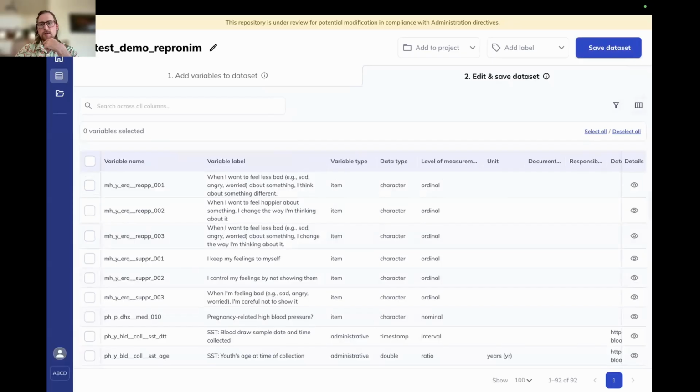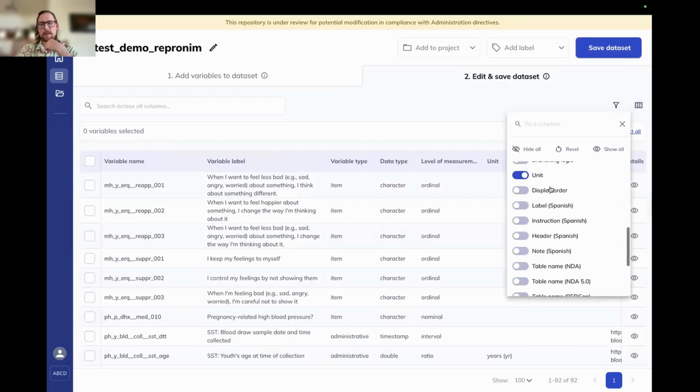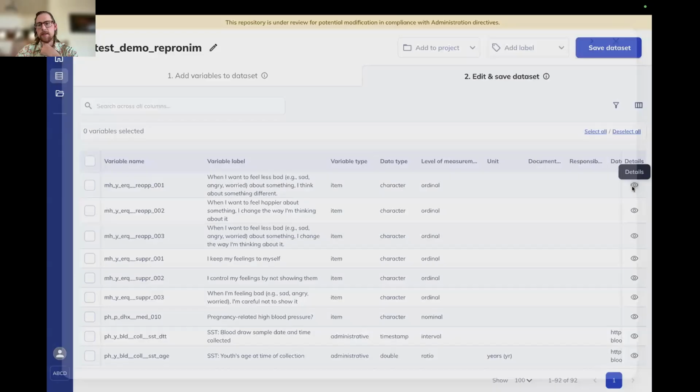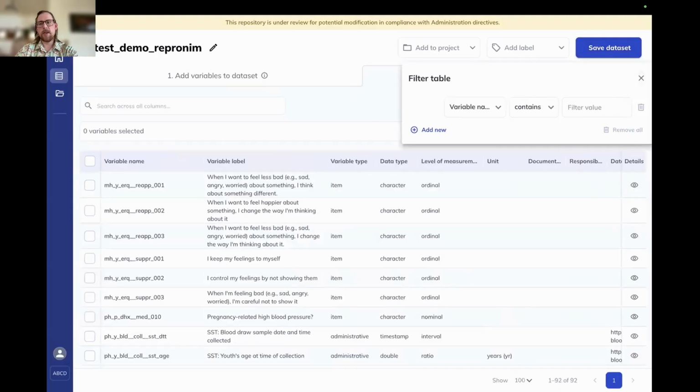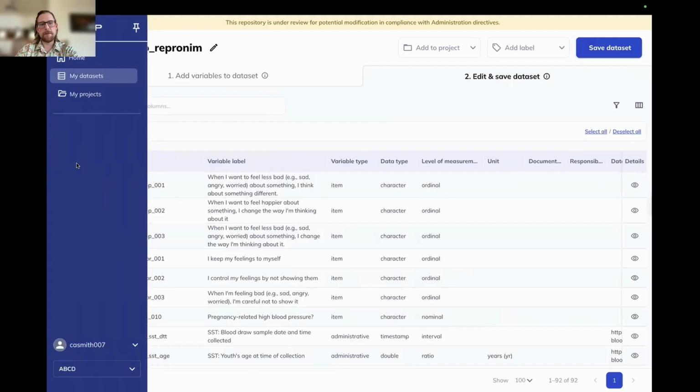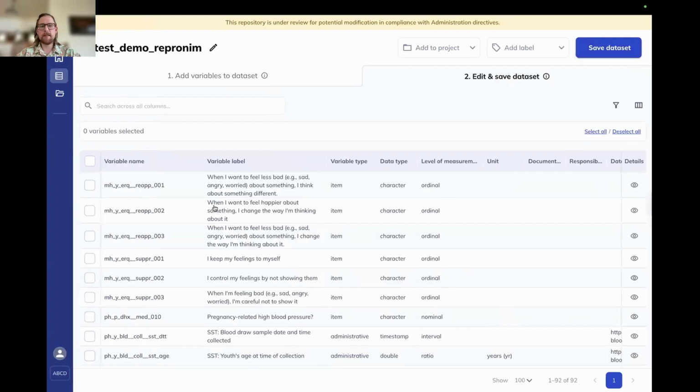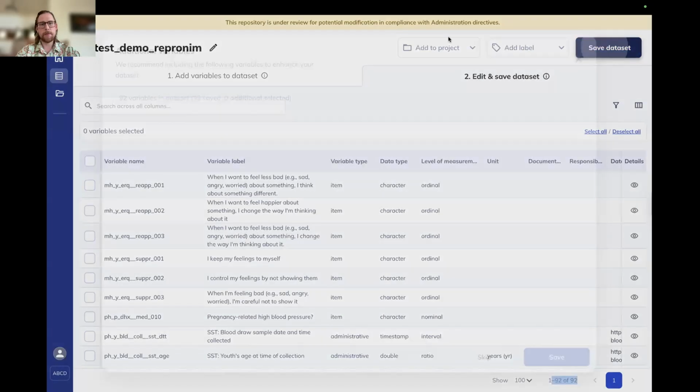Over on this side too, you can modify the display the same way. So look at any of the columns you might be interested in, look at the details view, etc., and filter down the same way. When you filter or search down and then select variables to remove, it acts the same way. So it's only going to select the ones that you have it filtered down to remove, as opposed to just selecting all of them. Once we're happy with our variables, we have 92 variables. We're going to say that's okay. We're going to go ahead and hit Save Dataset.